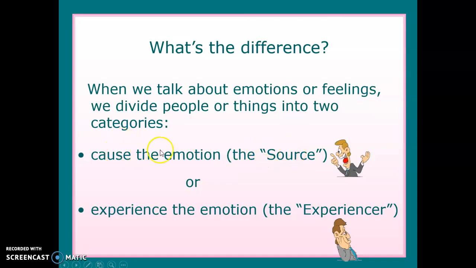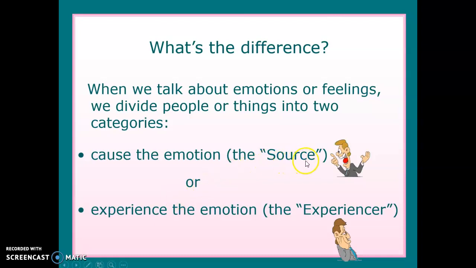The one that causes the emotion. So the person or the thing that causes the emotion is going to be the source. And then we also have the experiencer. I mean, this person experienced the emotion, this person or this thing. Okay?